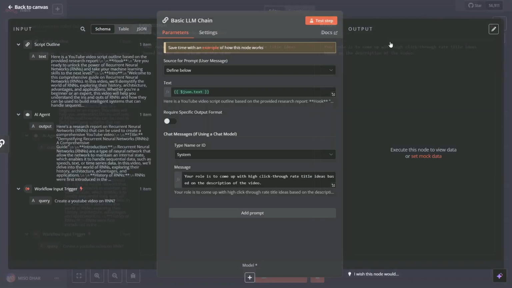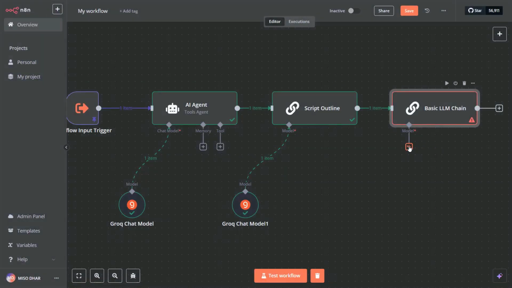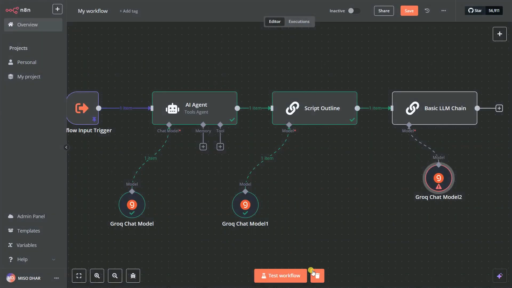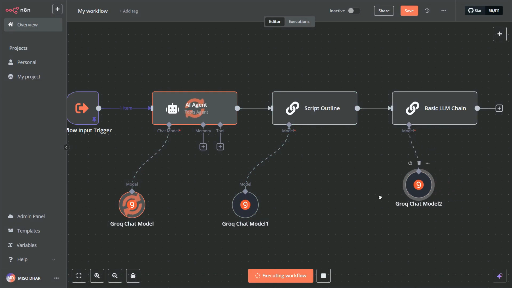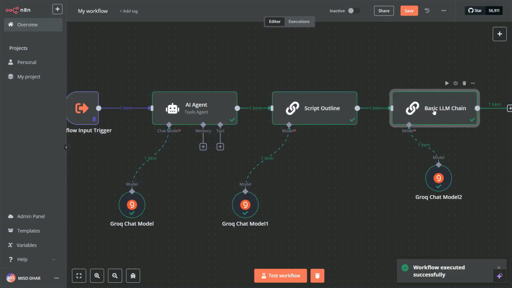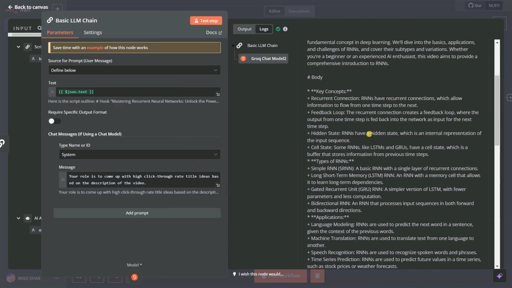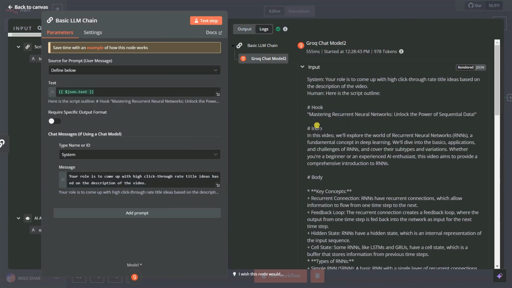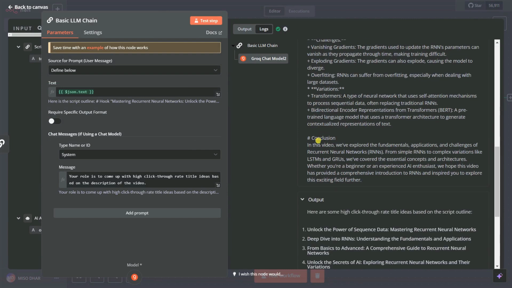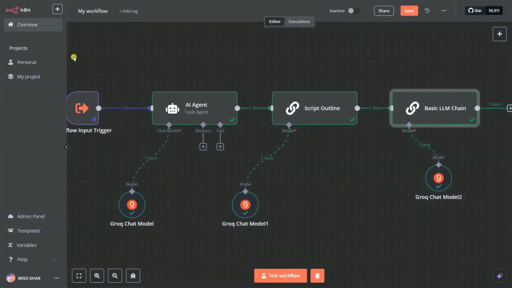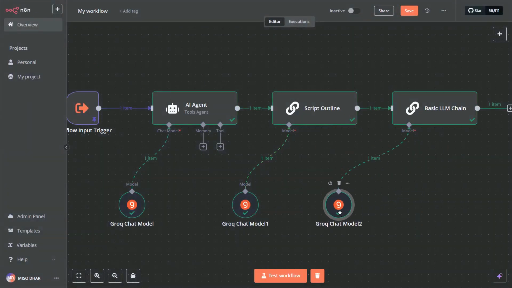Simple. So you can close it down, and you can simply go back to canvas, and you can add in here our model, so Groq chat model. And now that's our model. So we can simply continue running this test workflow. It will run, and you can see here it will create in the basic LLM chain, and inside that we have our titles. Those are our possible titles. You can see how many possible titles we have. We have the body, we have the intro, we have the conclusions, and also you can see here those are the titles that you can use in your YouTube videos. Unlock the power of sequence data, mastering the recurrent neural network. Okay, so it will give you here the script outline as well as your title ideas.